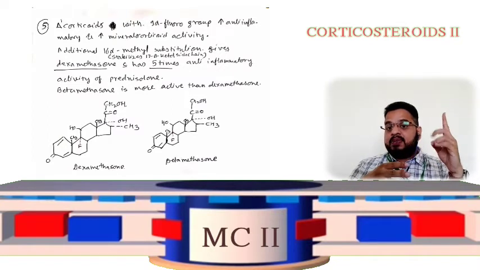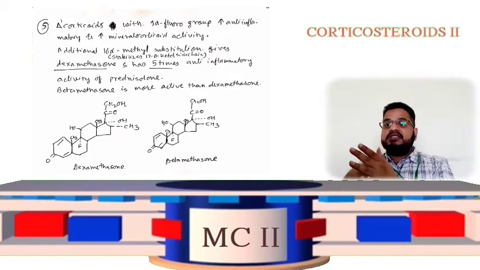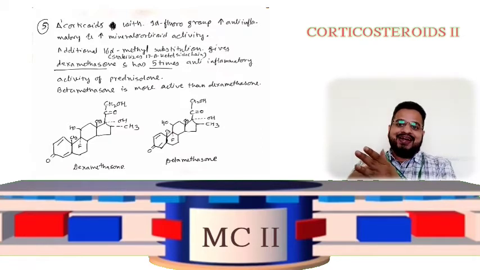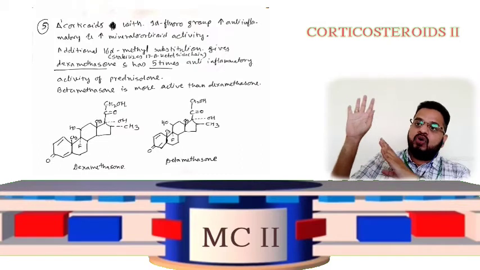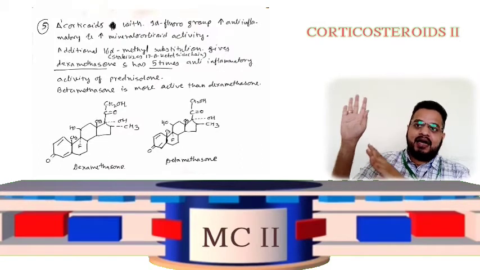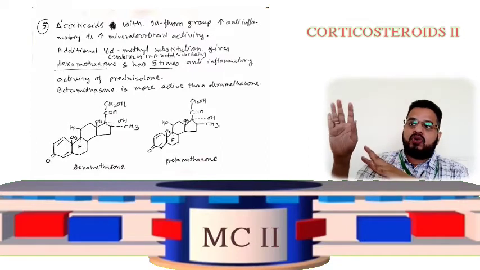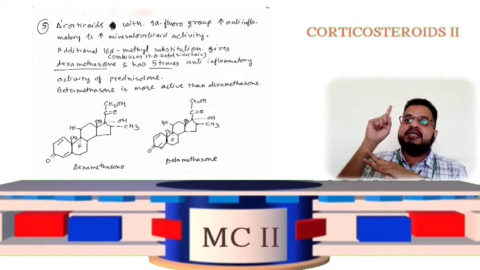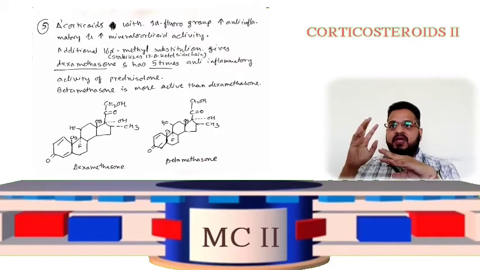And considering this additional double bond, the third thing is dexamethasone and betamethasone. Dexamethasone and betamethasone, what are they containing? They contain point number 1, that is, the 9 position. Check this, 9 alpha fluoro is there, right? And along with this 9 alpha fluoro, what is the additional thing? There is a 16 alpha methyl group.